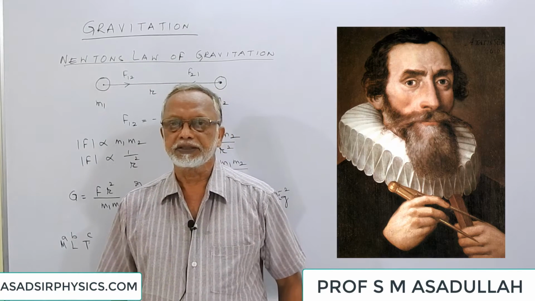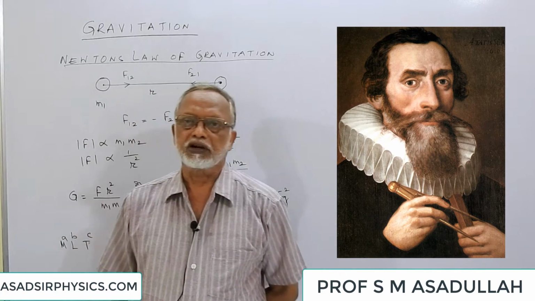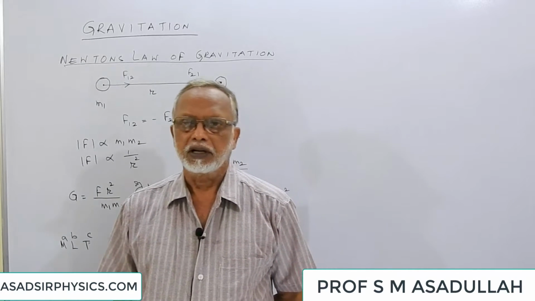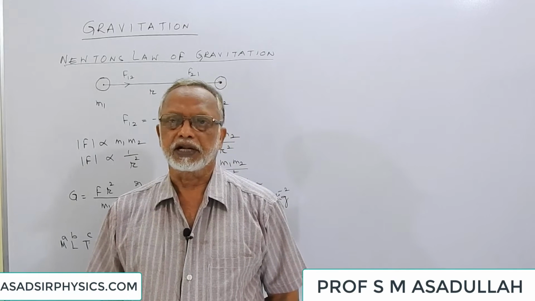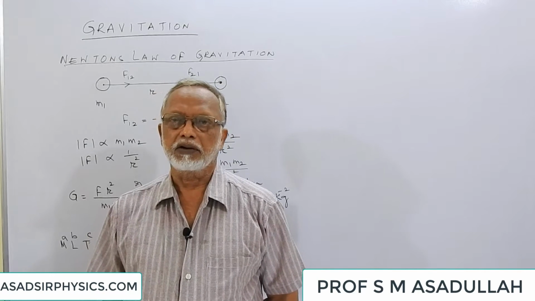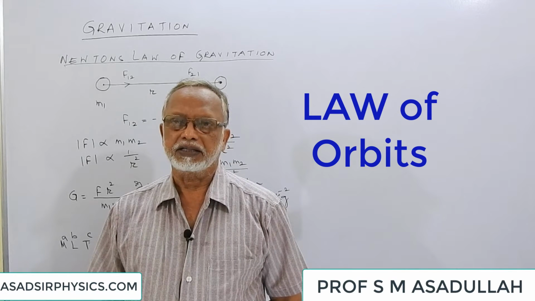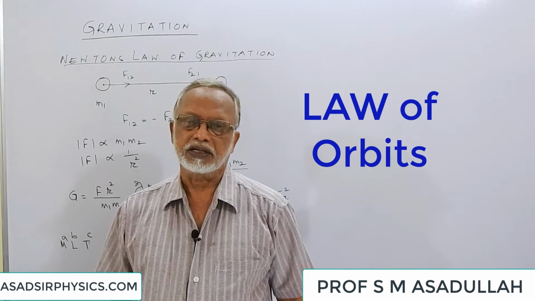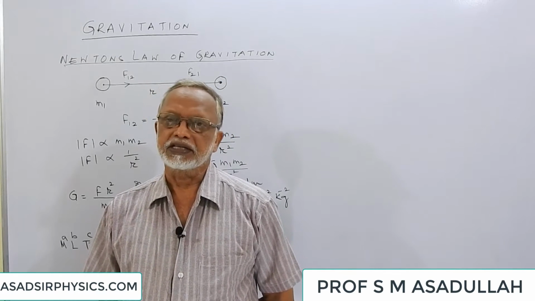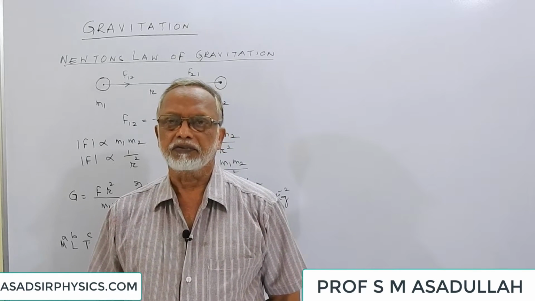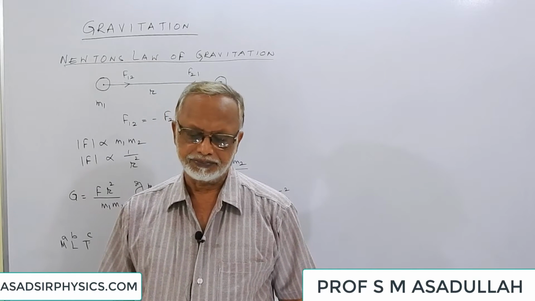Kepler has given us three laws regarding the motion of planets. All of you know that. The first law, which is also called the law of orbits, states that all planets revolve around the sun in elliptical orbits with the sun at one of the foci of every planetary orbit.